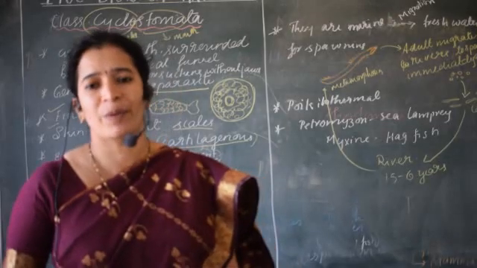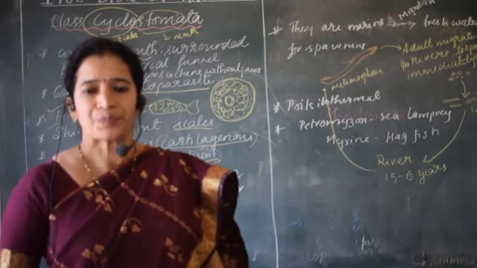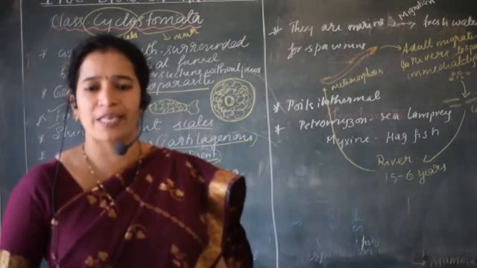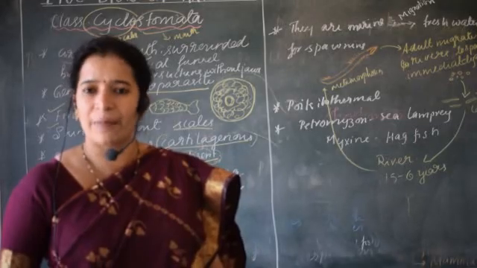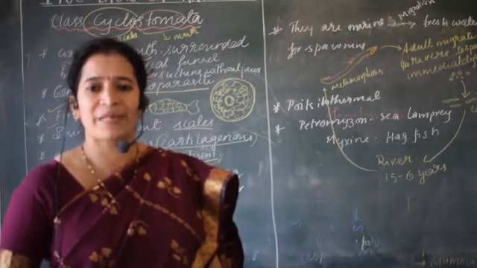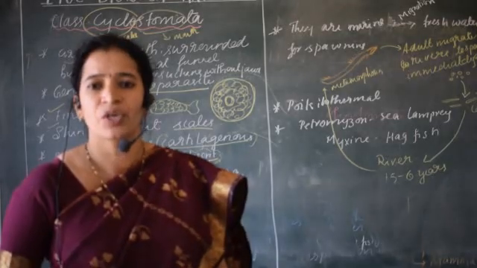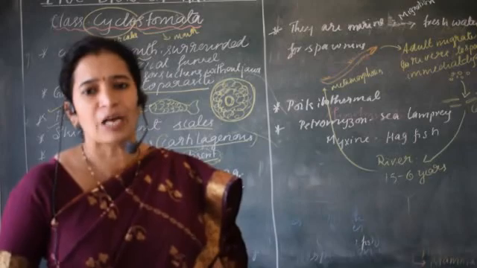For example, you might have seen the frog's tadpole larva. Usually a frog's tadpole has fins and a tail-like structure. It is completely different from the frog. So those many changes which happen from the larva to the adult are called metamorphosis.